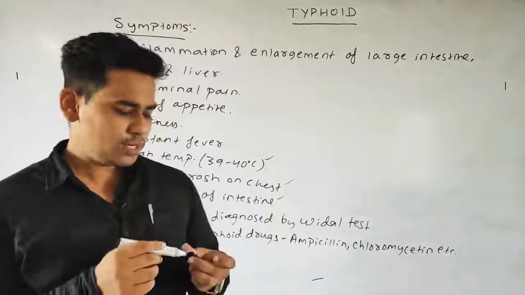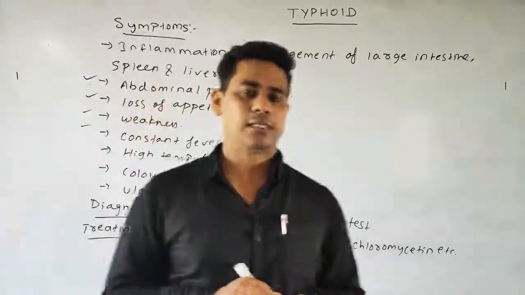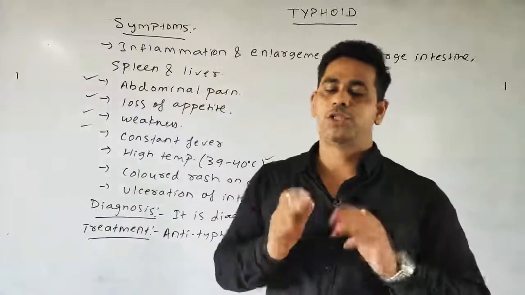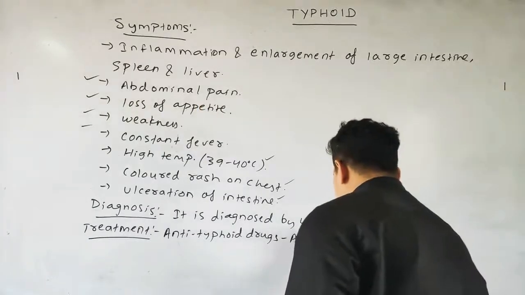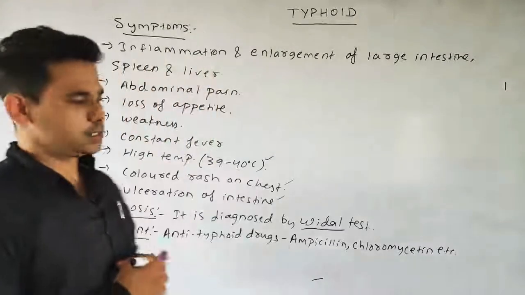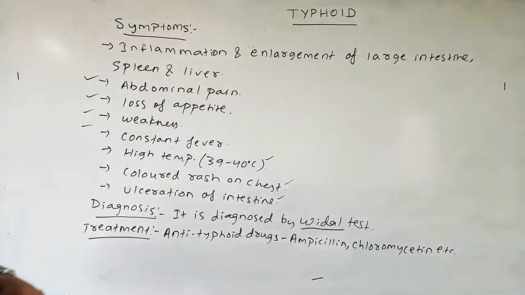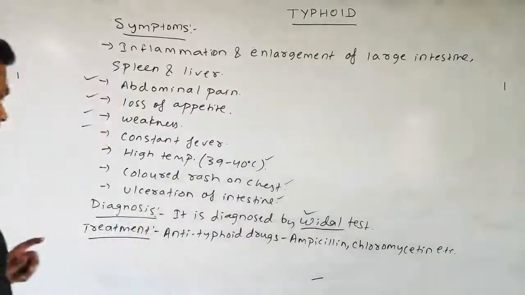Another important 1-mark objective is there in the case of typhoid. It can come in your exams that typhoid is diagnosed by which test? Then your answer will be, it is one of the important 1-mark objectives, that is your Widal test, W-I-D-A-L, Widal test. If it is asked by which test typhoid is being diagnosed, then your answer will be Widal test. It is a 1-mark important objective.